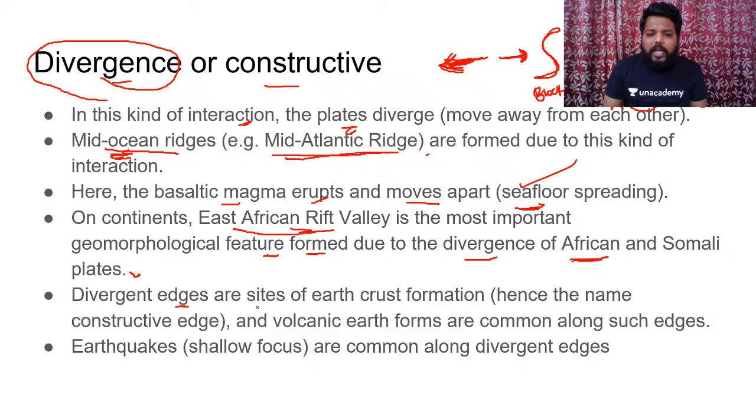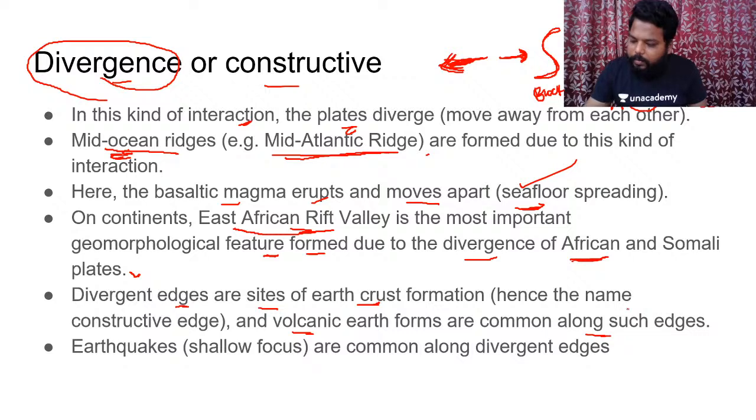And these divergent edges are sites of the Earth's crust formation, hence the name constructive edge. And volcanic landforms are common along such edges. Whenever we have the formation of a rift valley, generally we experience volcanism in this region, because that particular continental portion has been thinned, and because of the thinness created all along the rift valley, there are chances that along these zones we may experience volcanic eruptions. Clear? And earthquakes are also common along the divergent edges.